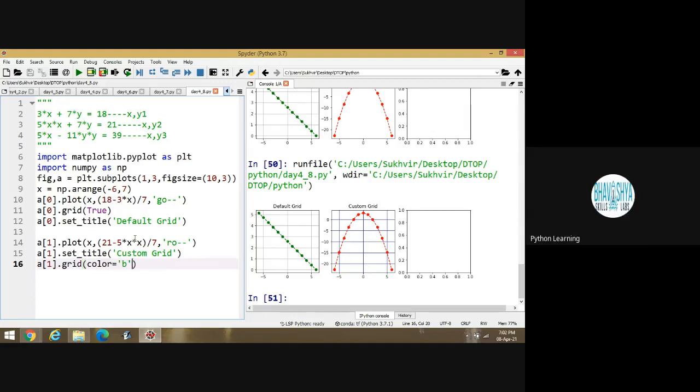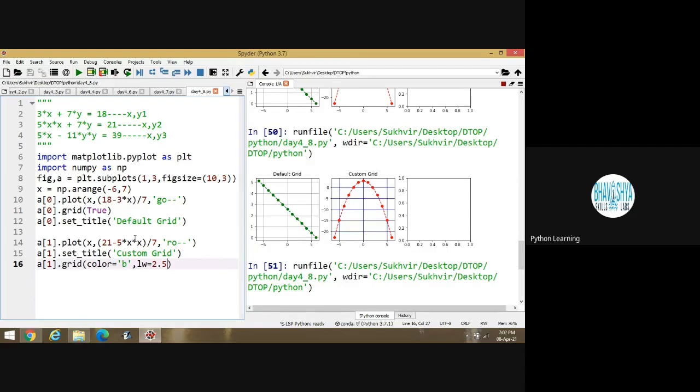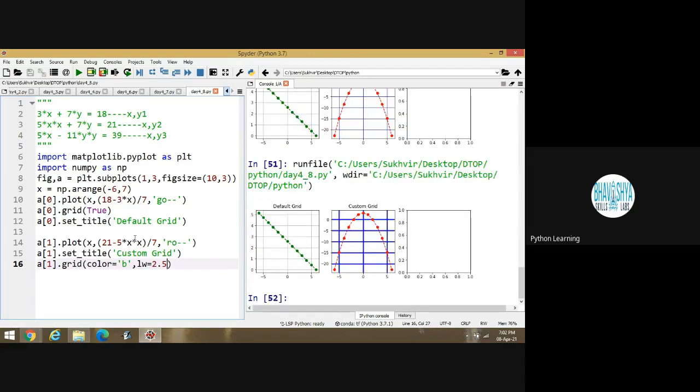Yes. Suppose I am writing LW is equal to 2.5. Now execute the program. Now what is the meaning of LW? LW stands for line width. I am going to increase the line width. Is it okay?